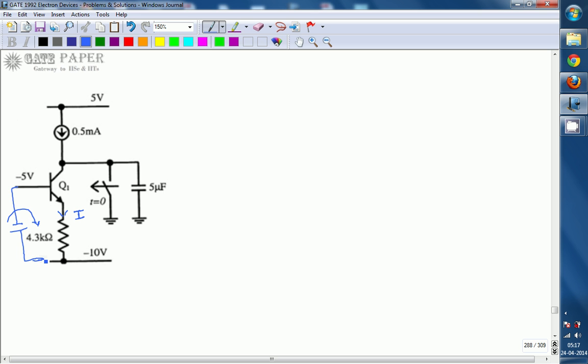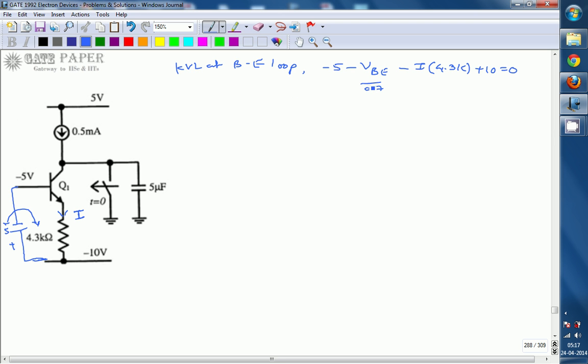Writing KVL across the base emitter loop, we get minus 5 minus VBE minus I times 4.3 kilo ohms plus 10 equals 0. From this you can take VBE as 0.7.